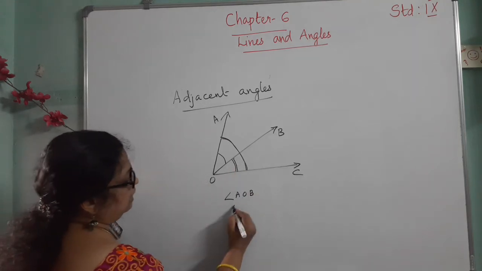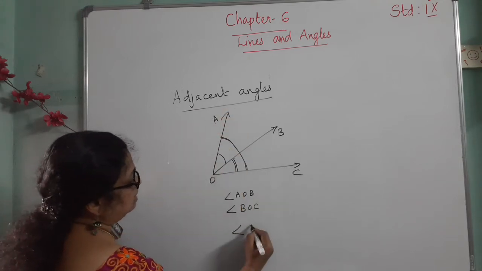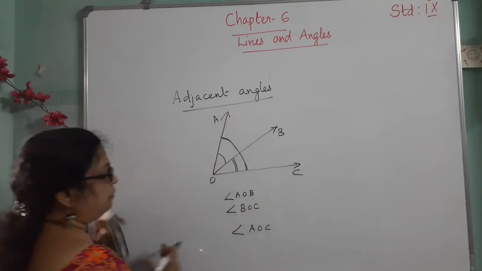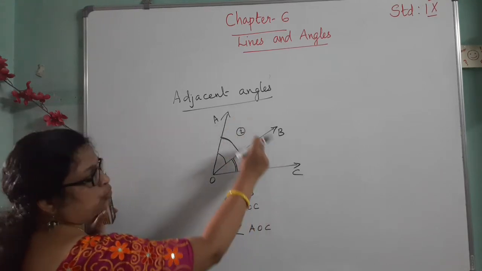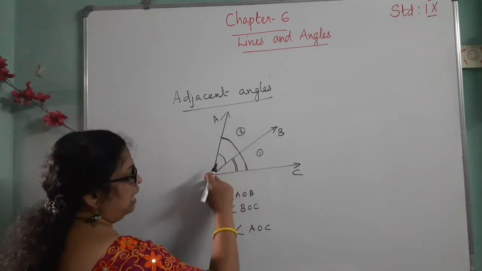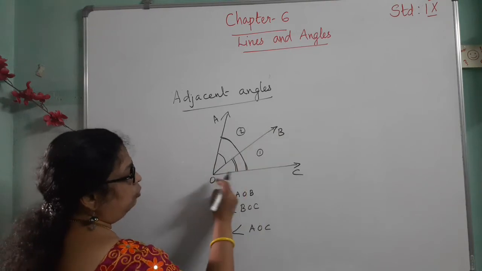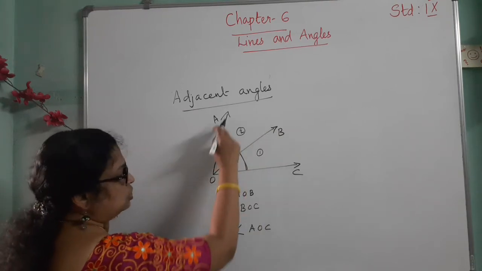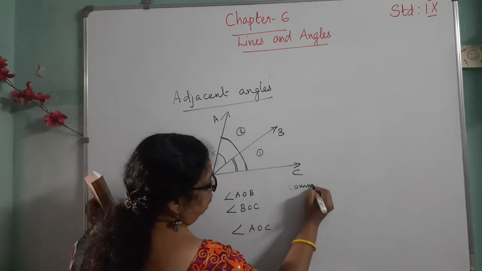This is angle 2, that is angle BOC. Then this big angle is AOC. We can take this as 1 and this as 2. Then these two angles are adjacent angles. Why? For angle AOB, the vertex is O. For BOC, the vertex is O. So these two angles have a common vertex.